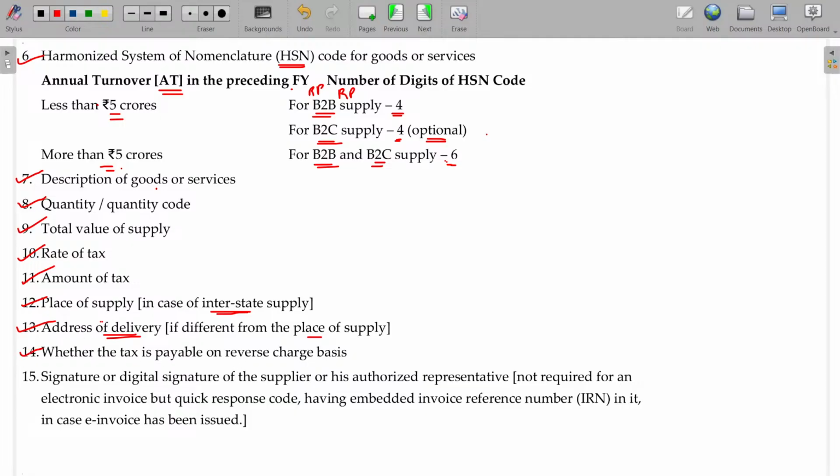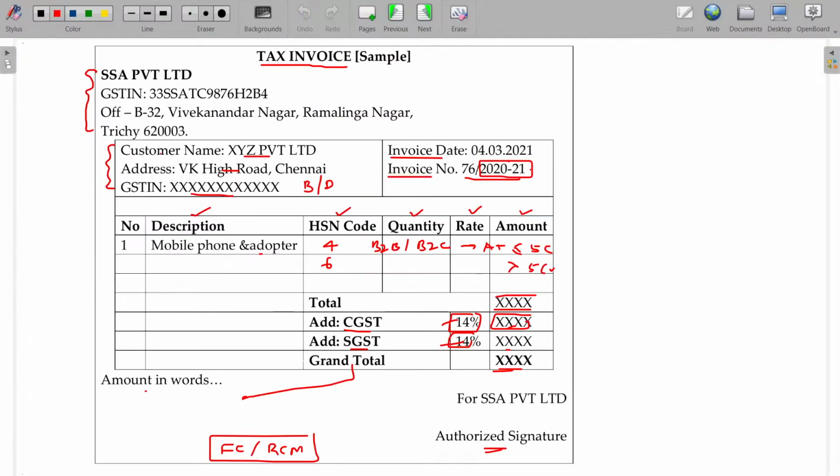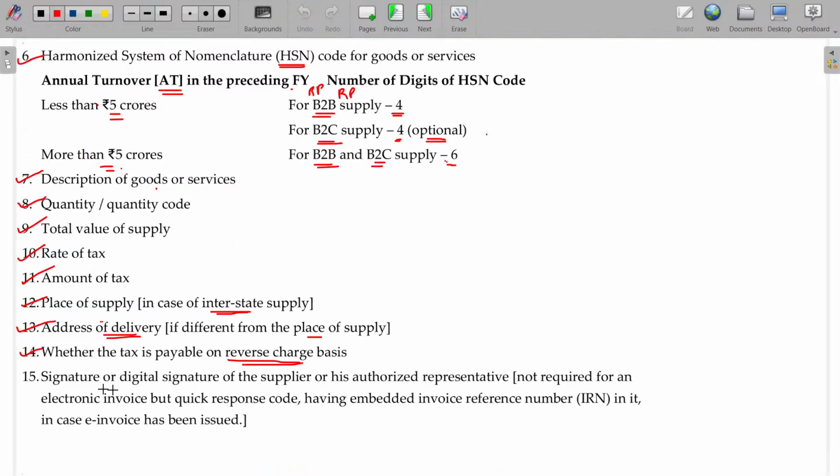Whether tax is payable on RCM basis or forward charge, that should also be quoted here. Signature or digital signature of the supplier or his authorized representative should be there. It is not required for an electronic invoice, but a quick response code is needed, having the embedded invoice reference number in it.